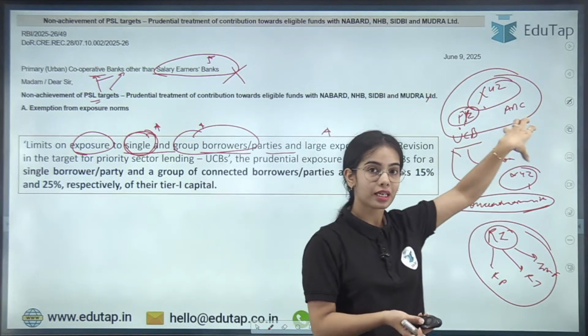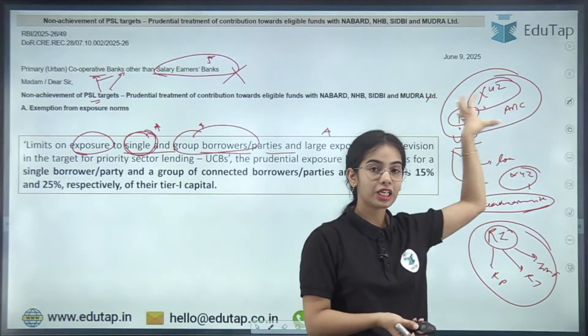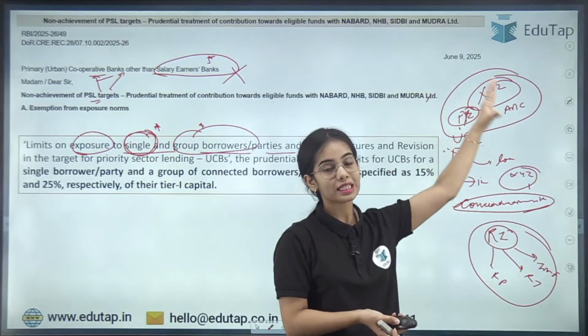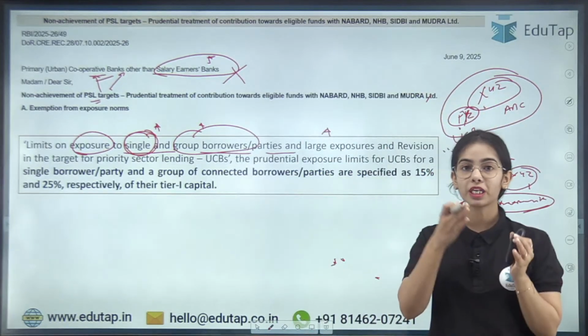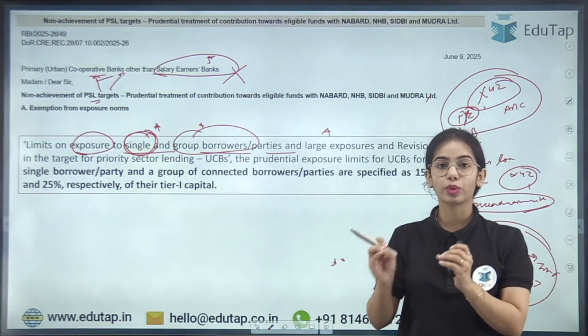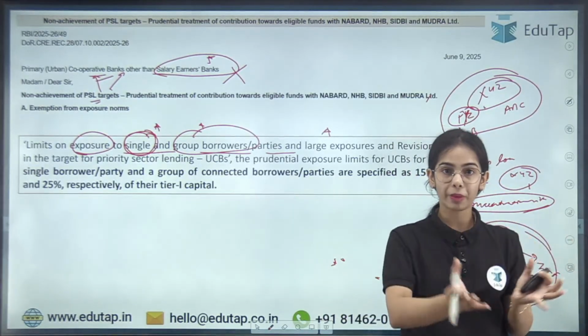So if these entities are under distress, all the loans that have been given to these entities will be affected, and the urban cooperative bank that has given loans to these entities will be affected. So there should be a limit on the exposure on the loans and investments that an urban cooperative bank is making to a single borrower or group borrowers.